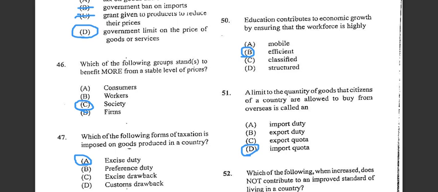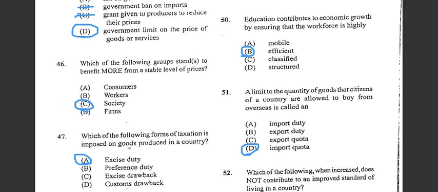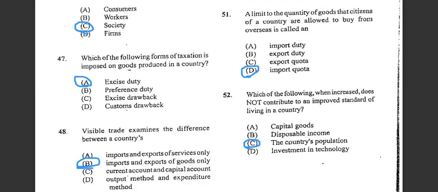Number 50 says education contributes to economic growth by ensuring that the workforce is highly efficient. Number 51: the limit on the quantity of goods that citizens of a country are allowed to buy from overseas is called an import quota.